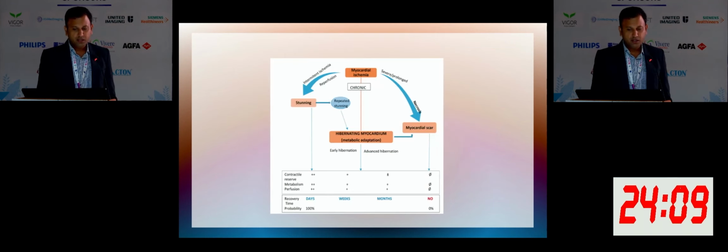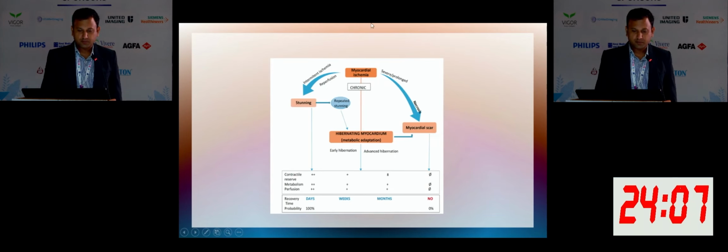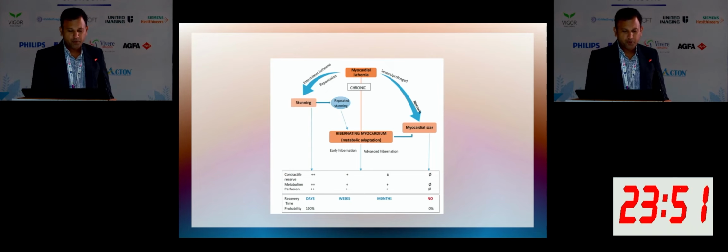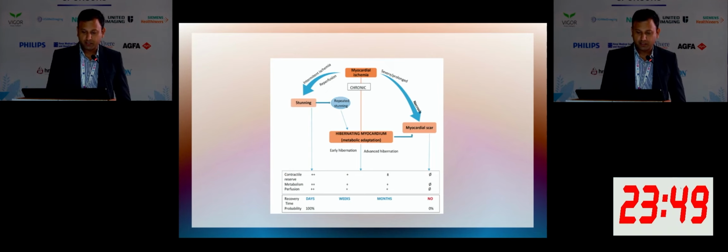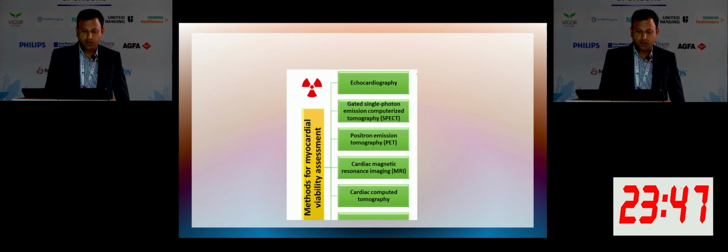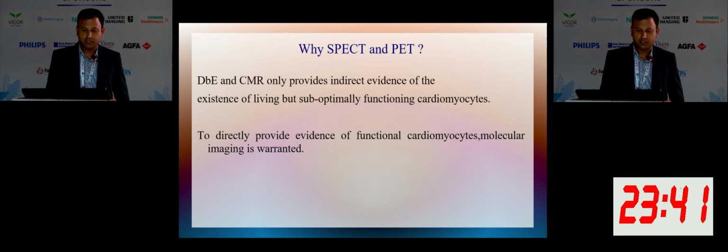So you can see the myocardial ischemia. If it is acute, it will cause stunning, and if it is repeated stunning, it will go to hibernating myocardium. This metabolic adaptation will happen in hibernating myocardium, and this metabolic adaptation is the one which we image with SPECT and PET. These are the modalities available for myocardial viability assessment: mainly echo, SPECT, PET, MRI, and cardiac CT.